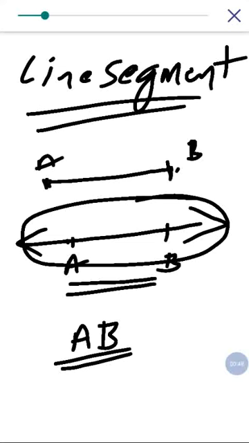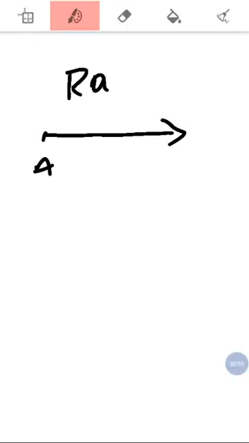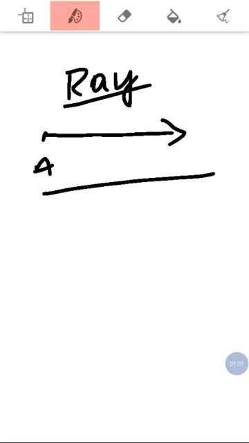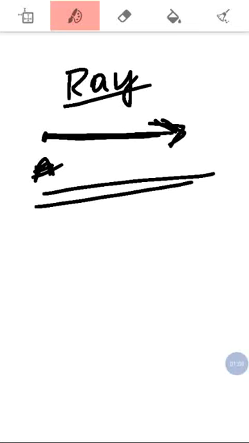Understand? Next concept is ray. What is a ray? A ray has a beginning point only. There is no ending point because one end moves to infinite distance. A ray has a beginning point, there is no end point. Understand? This is about ray.